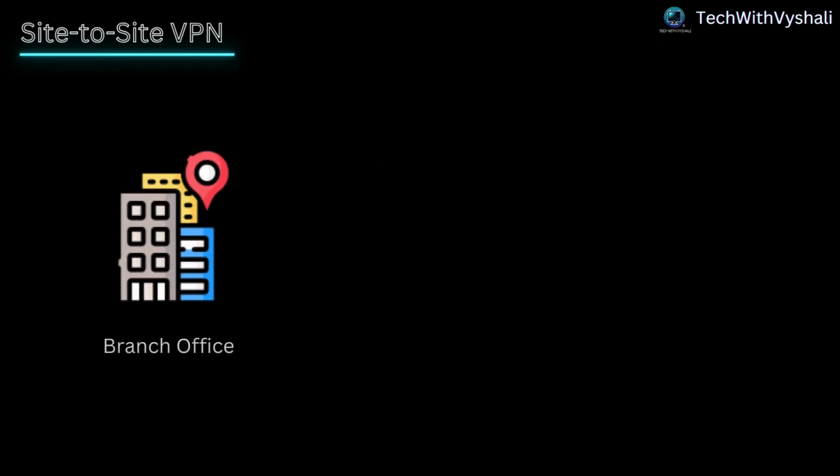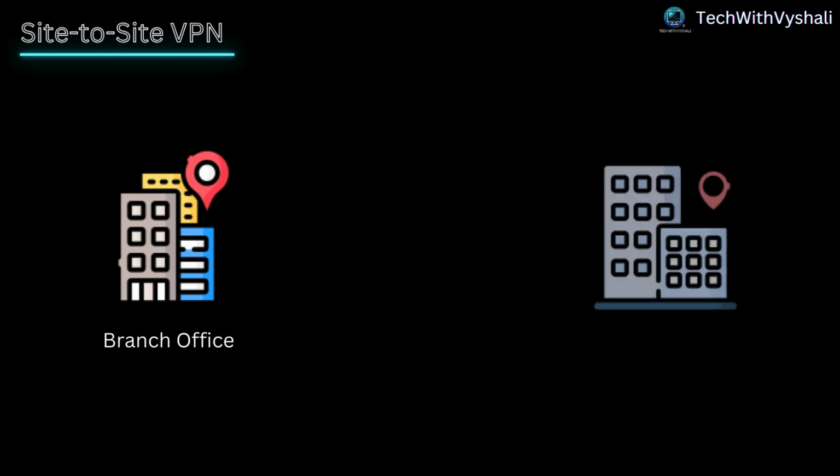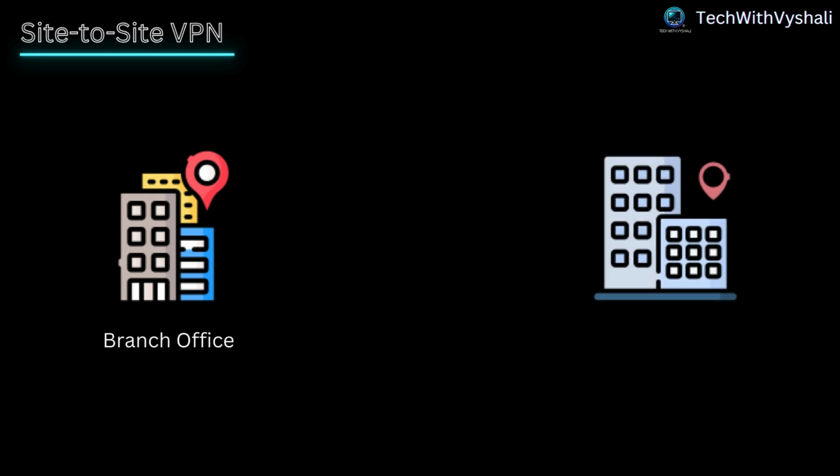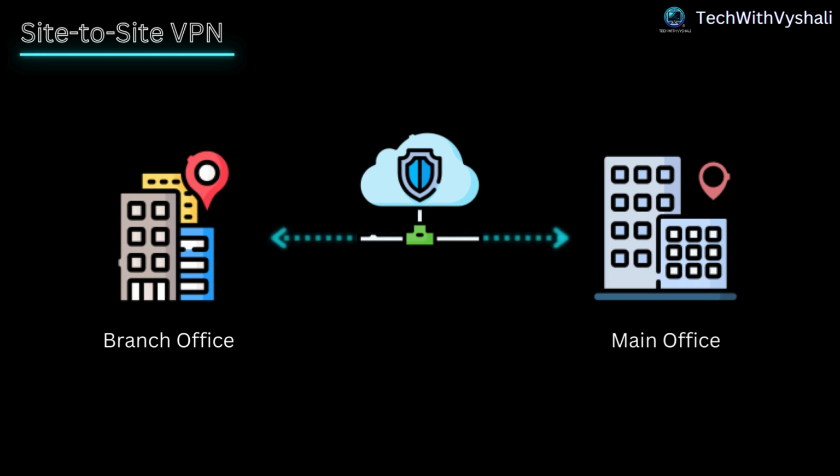Site-to-site VPN. Often used by businesses, a site-to-site VPN connects entire networks to each other. It's commonly used to link branch offices with the main office's network, enabling secure communication between them.